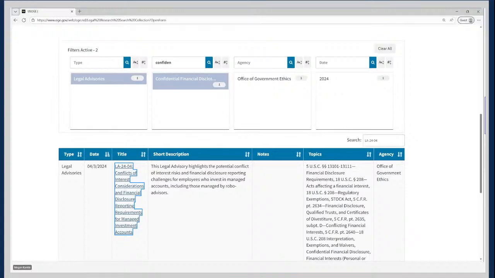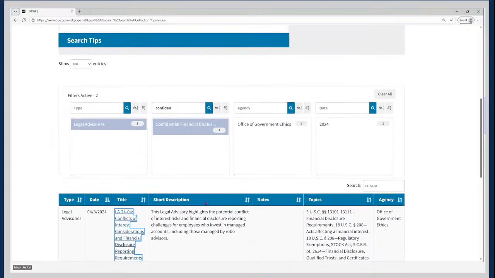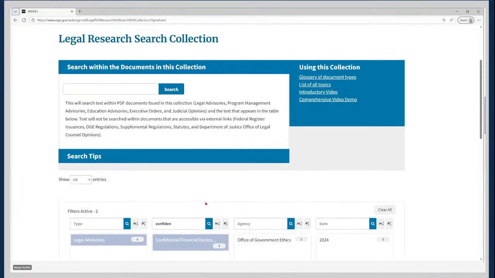So these are just a couple of ways to navigate this collection. Remember, there are helpful resources to consult on how to use it, and the more you do, the more familiar and helpful it will become to you.